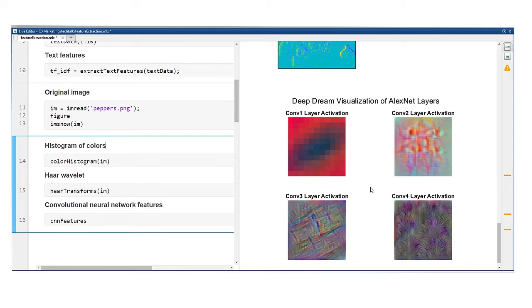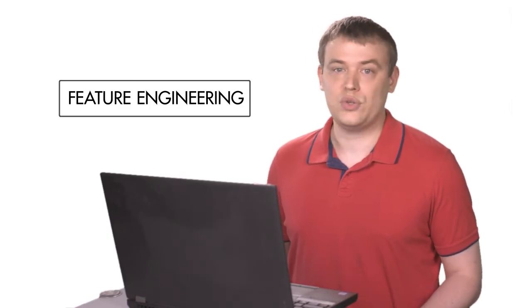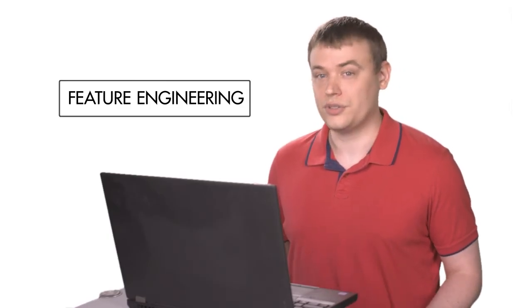Depending on the type of data you're working with, it may make sense to use a variety of the techniques we've discussed. Feature engineering is a trial and error process. The only way to know if a feature is any good is to add it to a model and check if it improves the results.